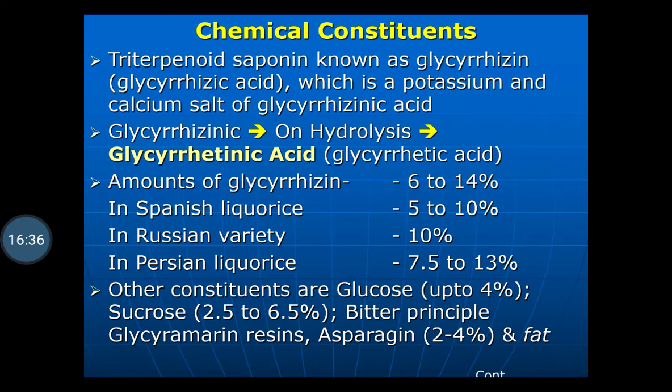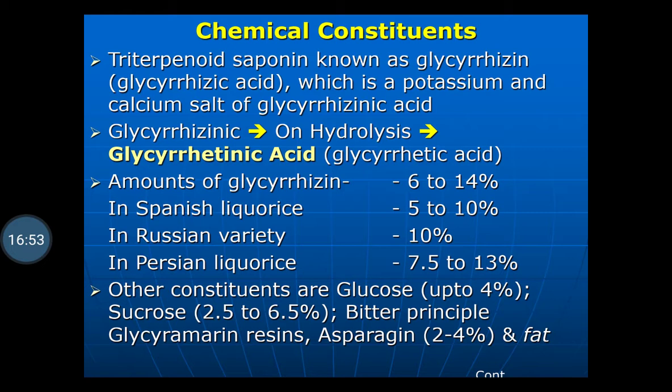Other constituents are glucose up to 4%, sucrose 2.5 to 6.5%, bitter principles, that is glycyramarin resin, along with asparagine 2 to 4%, and fat.